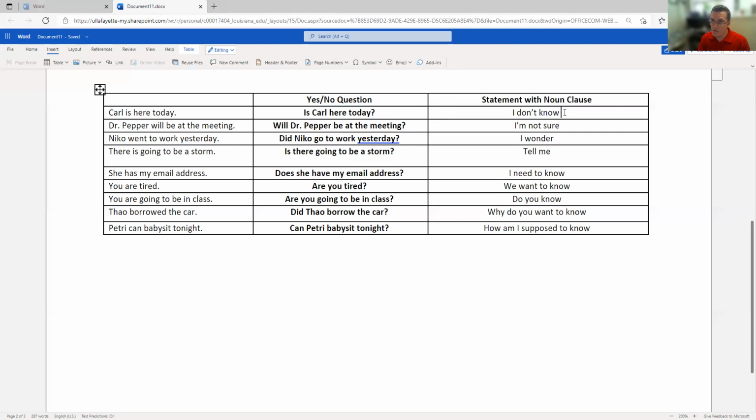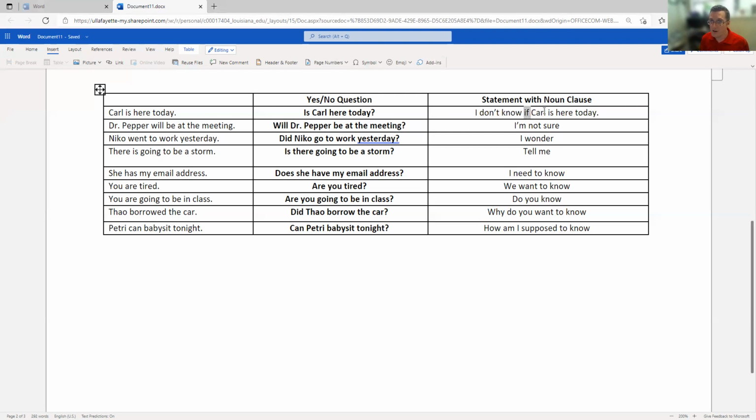Here, unlike the question words like who, what, where, which, there's no question word. We're just asking yes or no. So our word to start the noun clause will be if. I don't know if Carl is here today.